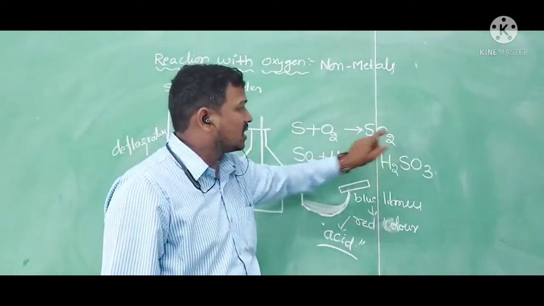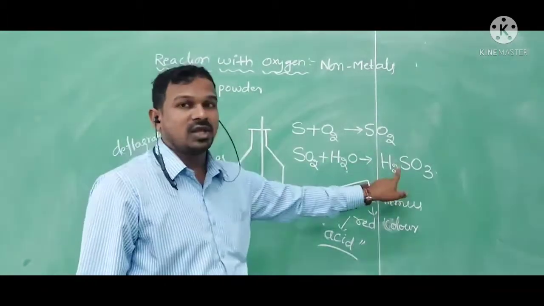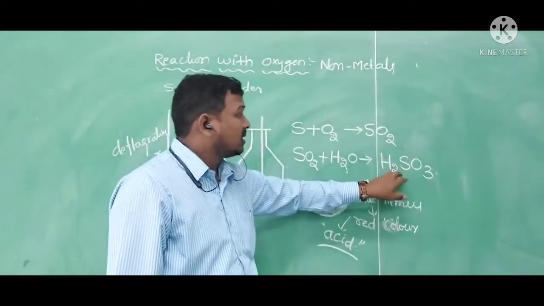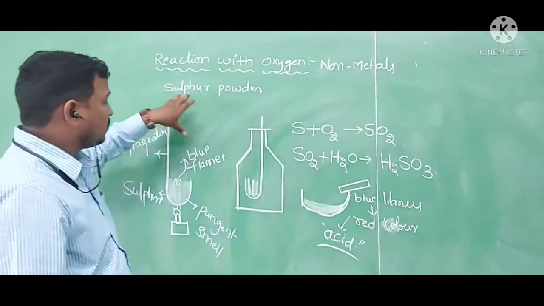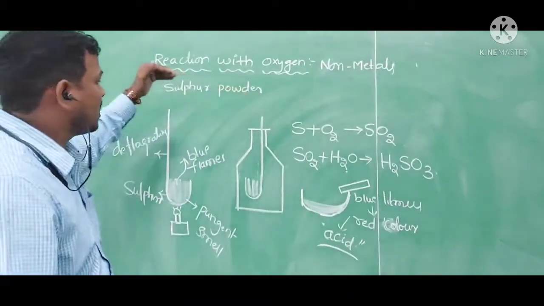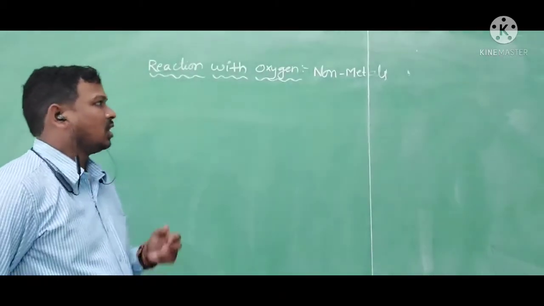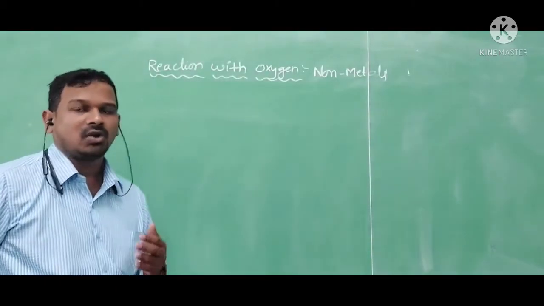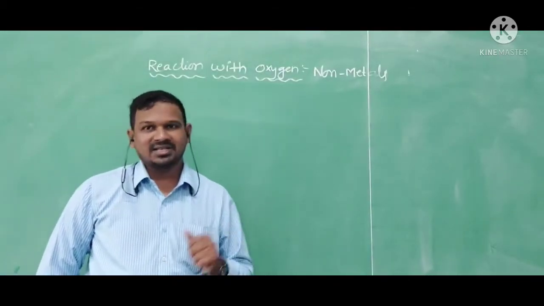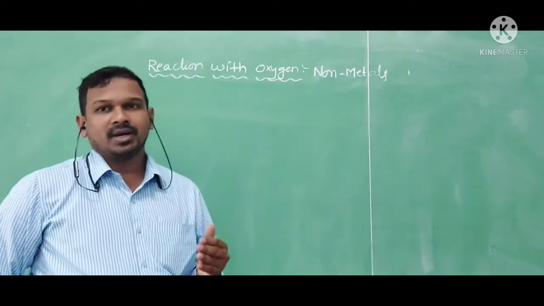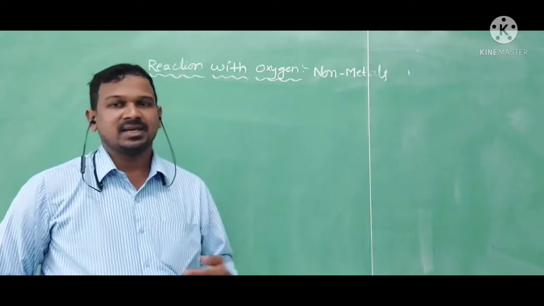These acidic oxides, when reacted with water, produce acids. Like that, we proved how non-metals react with oxygen and produce acidic oxides, which later form acids. By turning blue litmus into red, we proved the acidic nature.